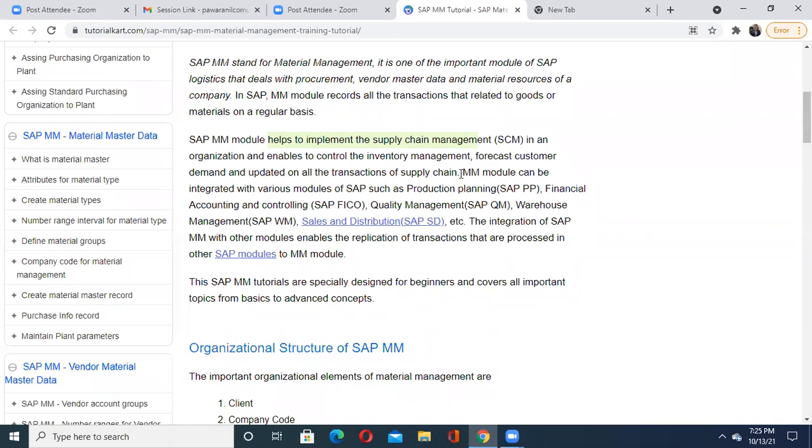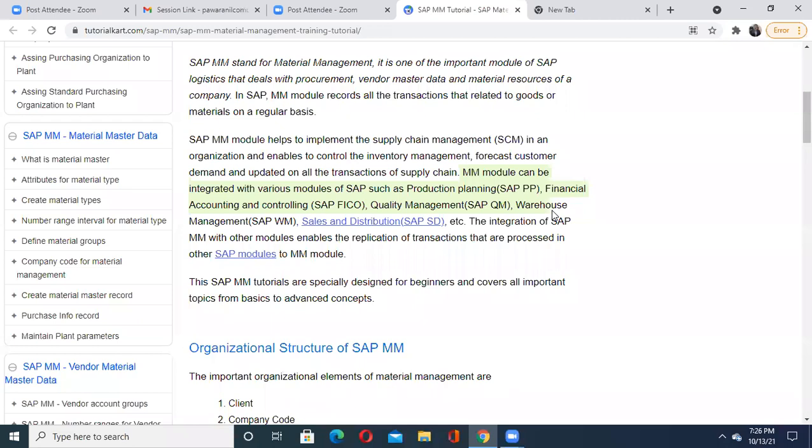It is very important, all of you: the material management module can be integrated with various modules of SAP, like production planning, financial accounting and controlling, that is FICO, and quality management, warehouse management, as well as sales and distribution. So if you are expert with the MM module, you are definitely getting a flavor of the other modules: PP, SD, QM, warehouse management. These are the modules associated with it.